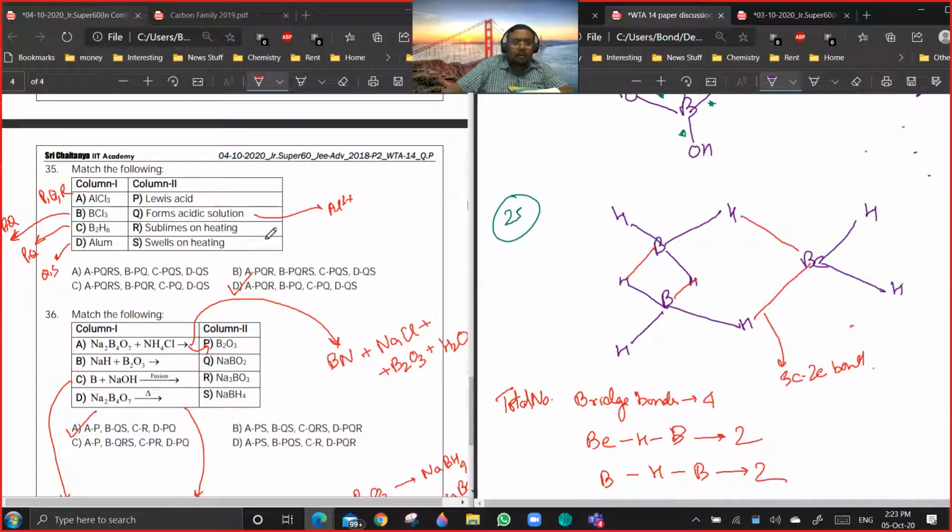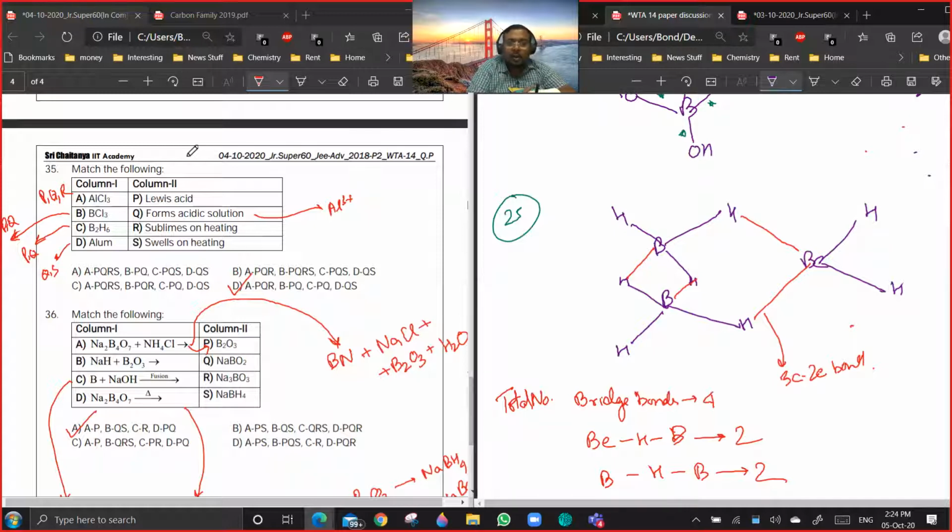Okay, so AlCl3, when you are heating, then solid AlCl3 will convert into vapor AlCl3. Okay, so only A will be the answer because AlCl3 initially has a polymeric structure. When you're heating it, it will change into a dimer. So when it is in a dimer state, it will be vapor. It never goes into the liquid state. Are you getting a point?